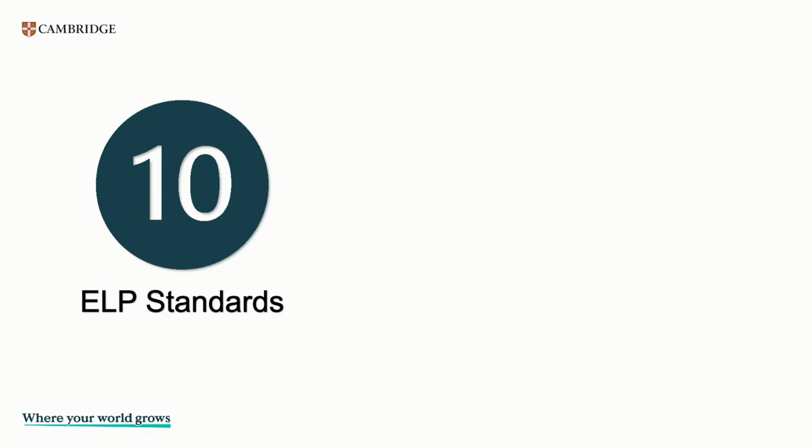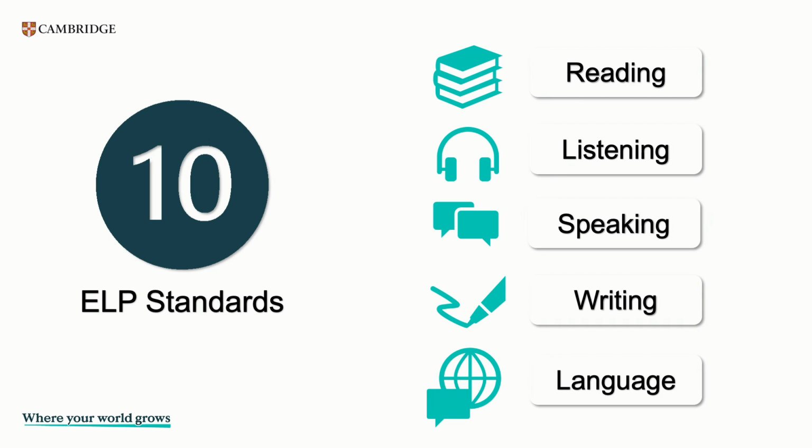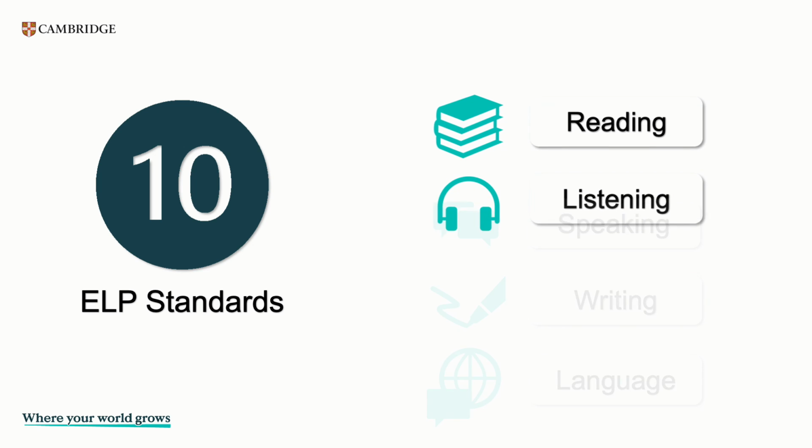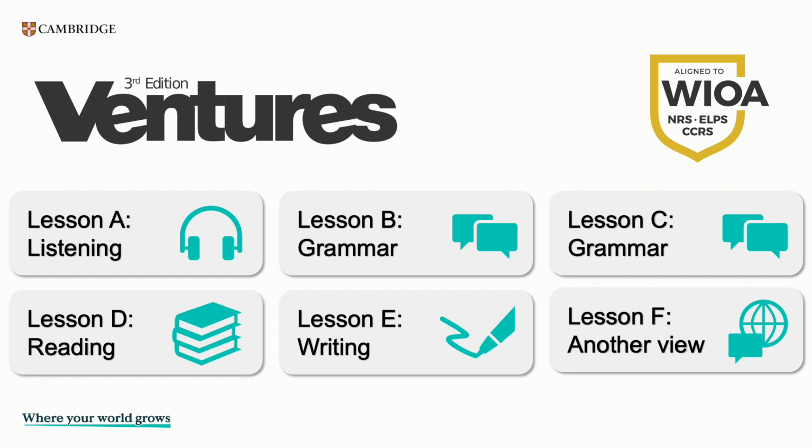There are 10 ELP standards in all, covering reading, listening, speaking, writing, and language. In terms of the test itself, the STEPS Listening and STEPS Reading tests only assess students on those ELP standards that pertain to listening and reading. Ventures covers all the ELP standards in depth and integrates them into every level of the course.